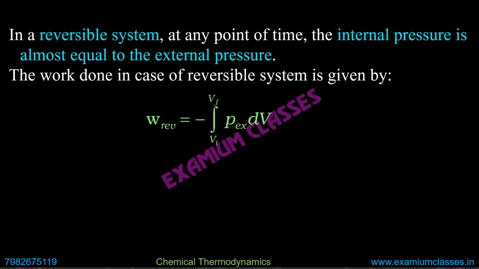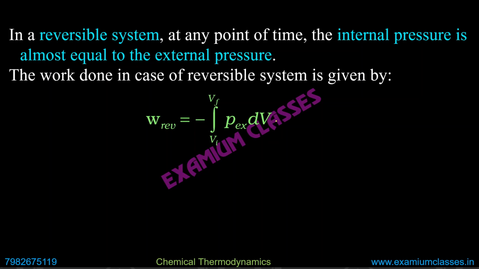The formula which you need to remember, and you will be using it in numericals, W reversible is given by minus integration from V initial to V final, P external dV. Now you don't need to use this formula like this. We will simplify this formula so that you remember the usable form.